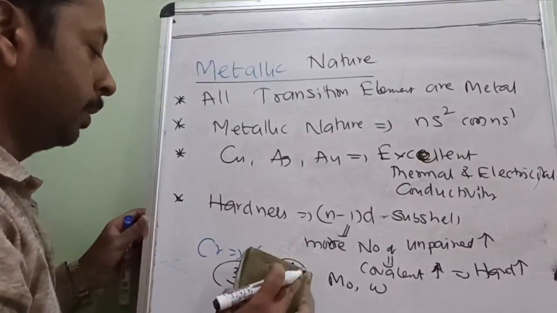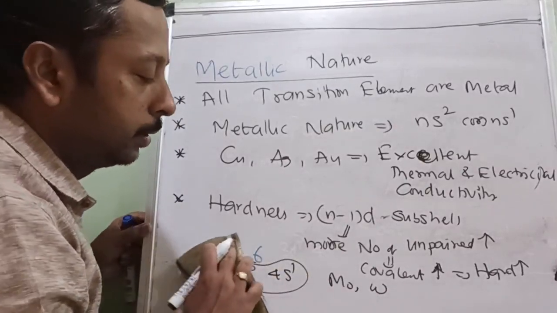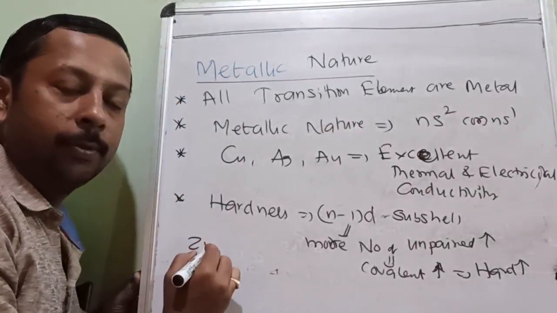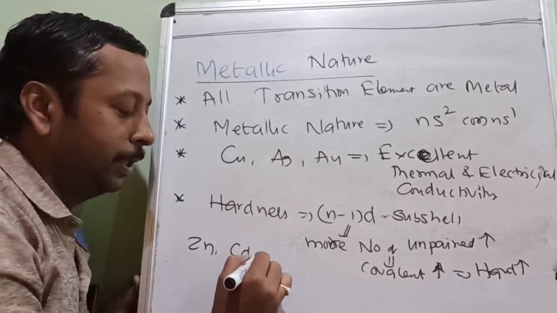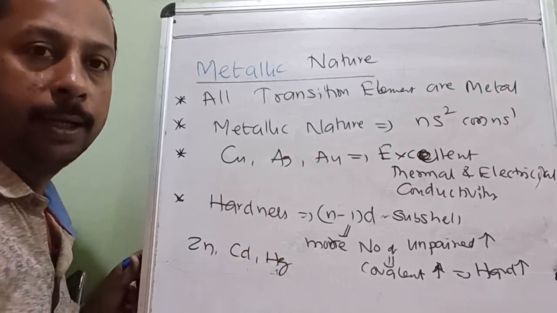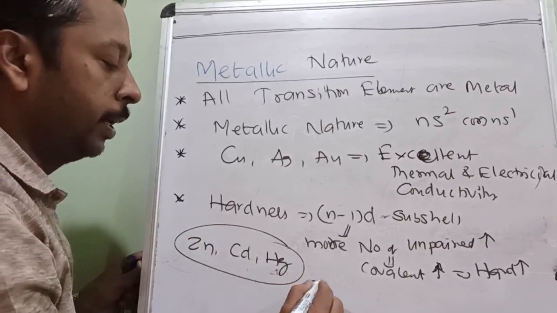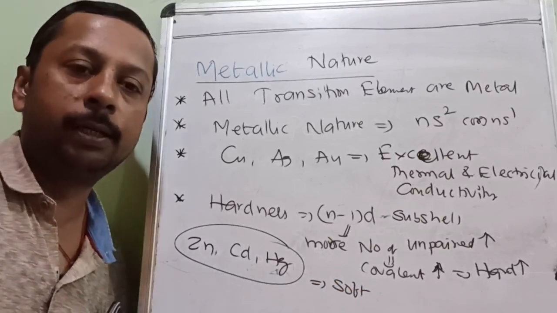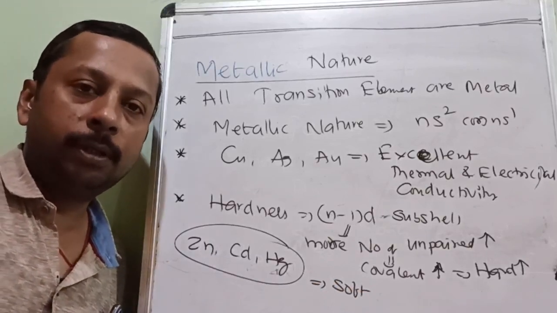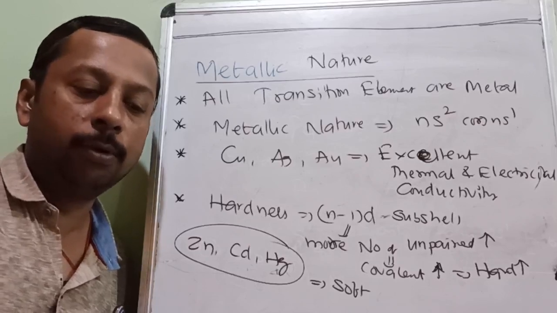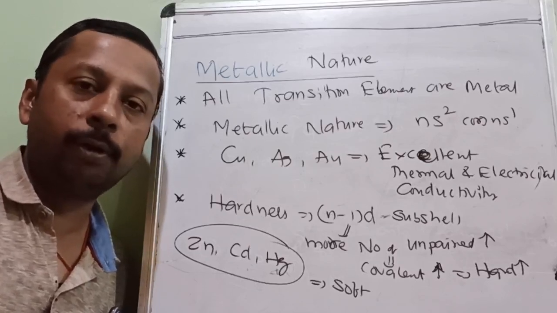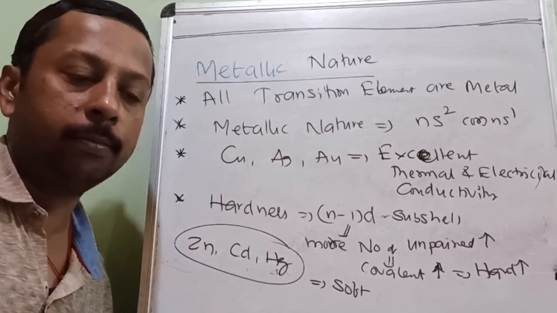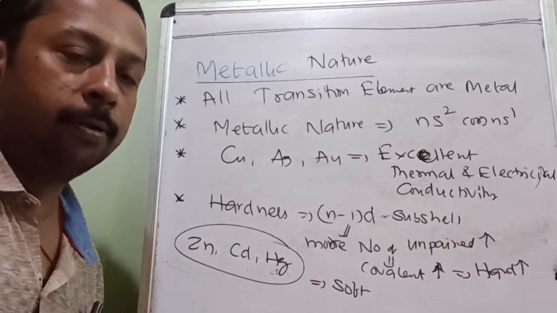And there are some elements like, have you noted this? There are some elements like zinc. What are the 2 other elements? Good. Cadmium and mercury. They don't have unpaired electrons, therefore they are soft metals. No unpaired, soft metals. Less unpaired, somewhat hard metal. More unpaired, more hard metal. Hardness of a metal purely depends upon the number of unpaired electrons. More number of unpaired, more will be the covalent bonds, which results in more hardness.